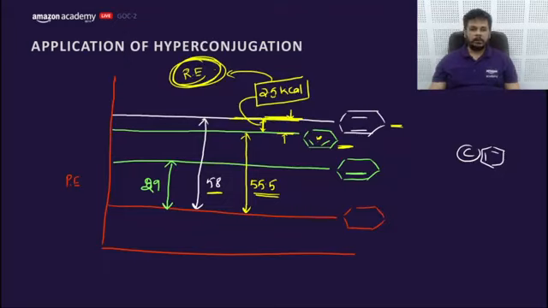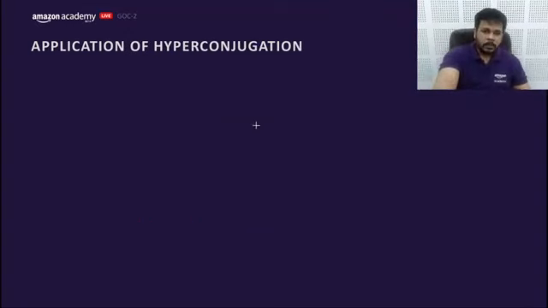If resonance would not have been here, the energy profile of this compound would also be here. So the difference between theoretical and practical, the energy difference, is 2.5, and this stabilization is due to resonance. That's why it is called resonance energy. Getting my point? So this is resonance energy, guys.